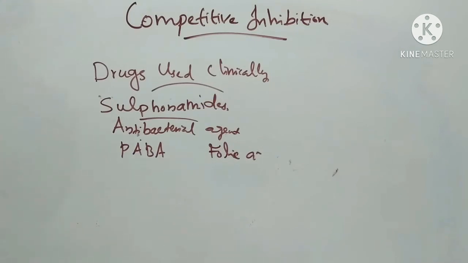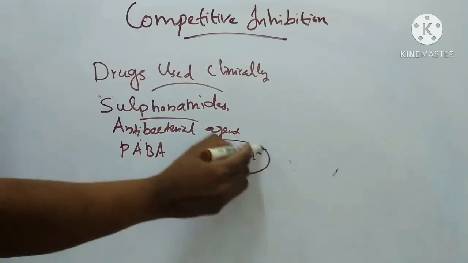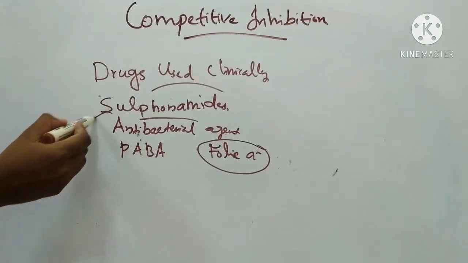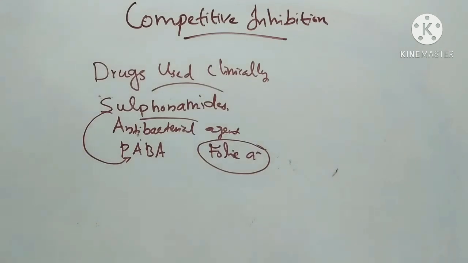This folic acid is needed for bacterial growth and survival. The bacterial wall is impermeable to folic acid. These sulfonamide drugs are structurally similar to para-aminobenzoic acid and competitively inhibit the enzyme, and thus folic acid is not synthesized, and the growth of bacteria suffers and they die. That is about sulfonamides.